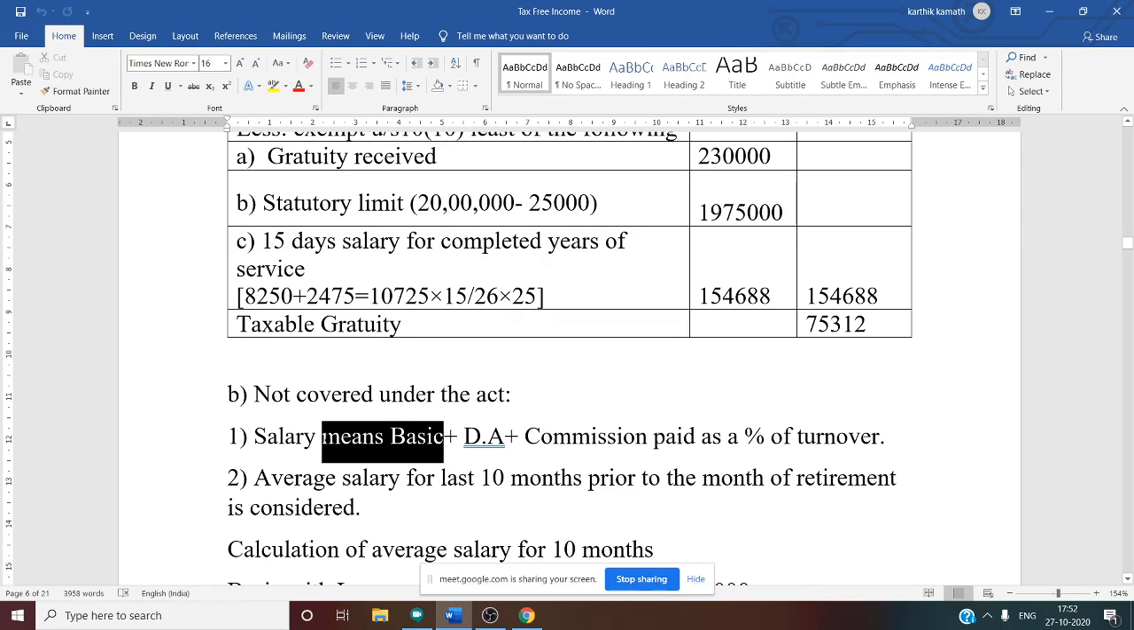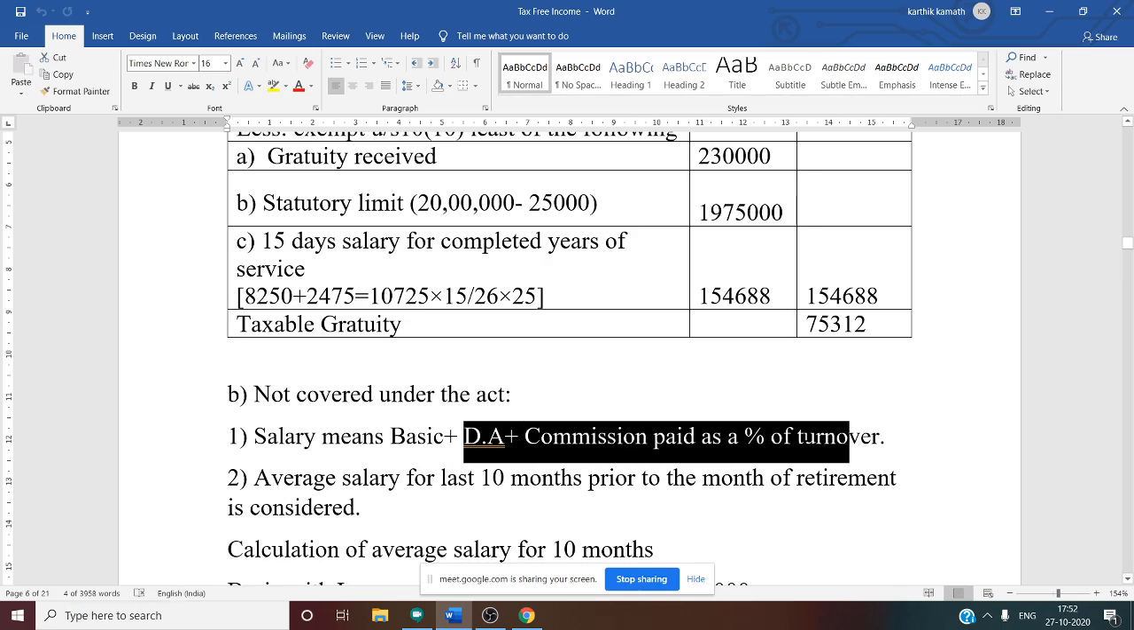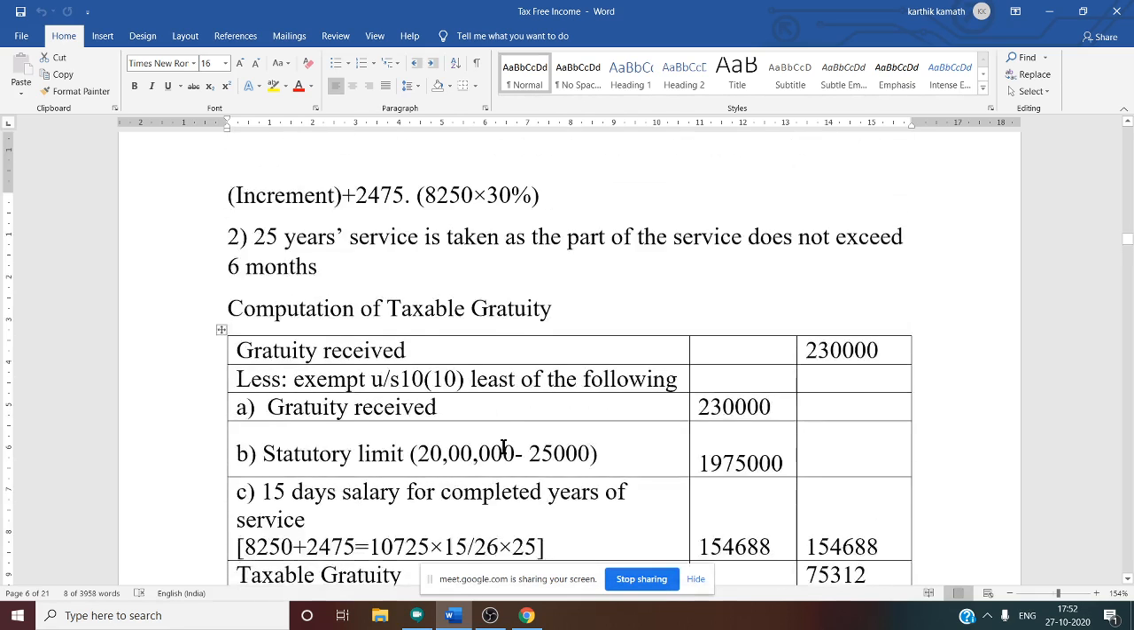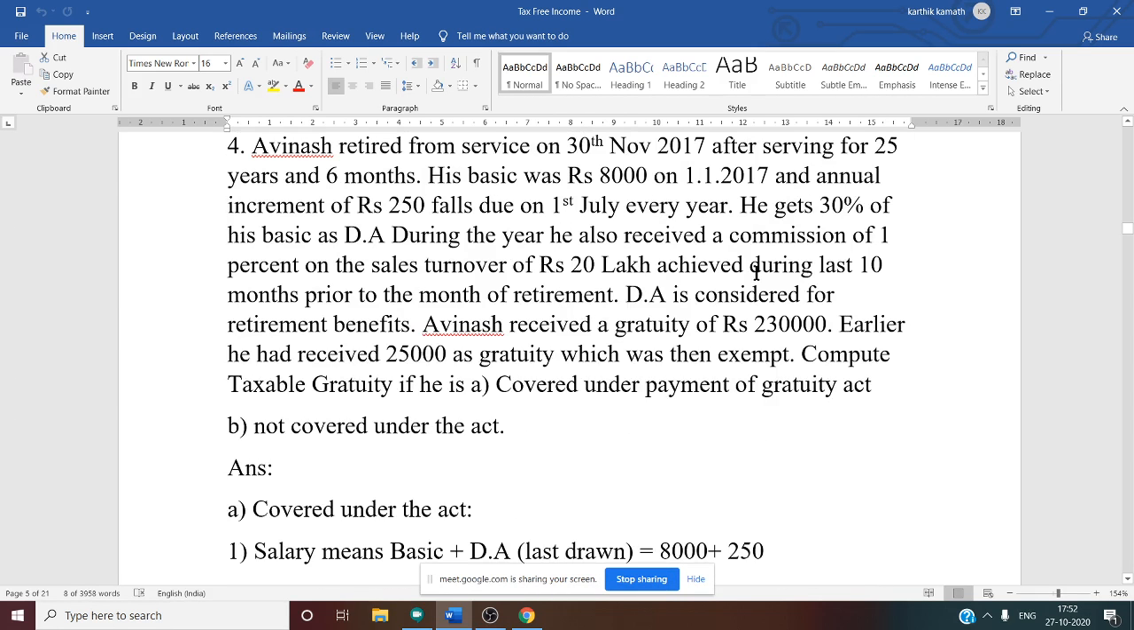Salary means only basic. Salary means only basic. You can add DA and commission only when it is given in the question. That is, in this question they have mentioned DA enters the retirement benefit. That is why we are going to add DA.